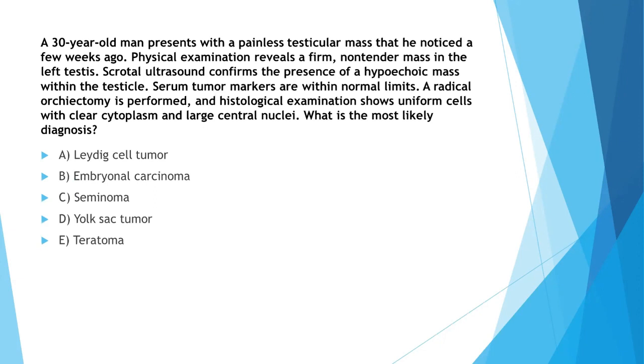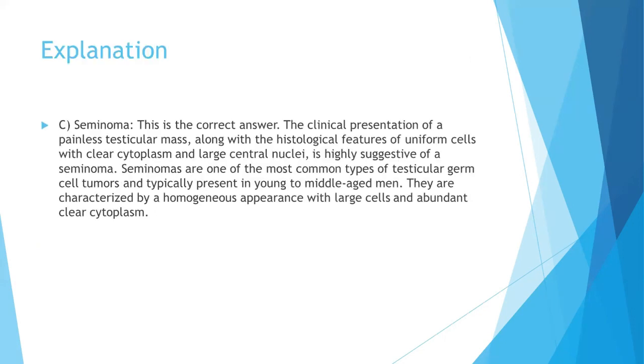Then, what is the most likely diagnosis? Leydig cell tumor, embryonal carcinoma, seminoma, yolk sac tumor, or teratoma. Seminoma. The clinical presentation of a painless testicular mass along with the histological feature of uniform cells with clear cytoplasm and large central nuclei is highly suggestive of a seminoma.